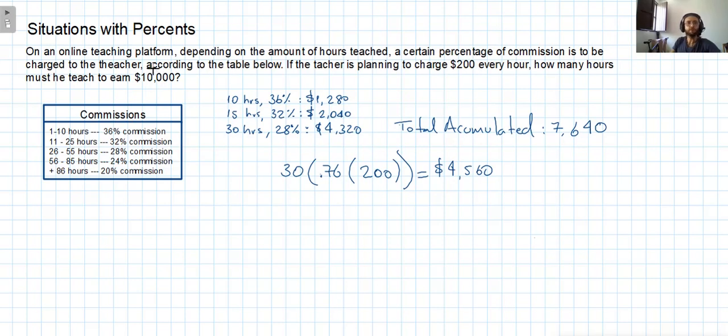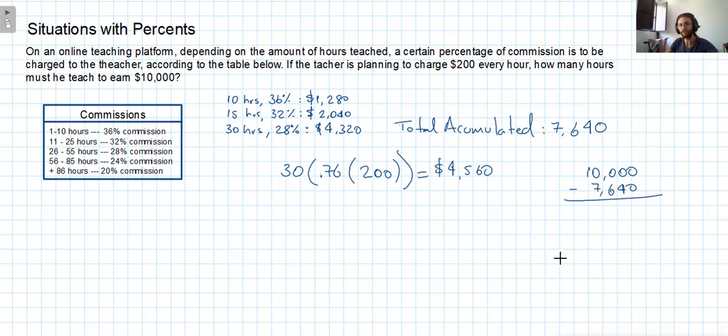So we wanted to know how many hours it will take to earn the 10,000 pesos. And as you can see here, it's obvious that with this amount and with this amount, it's more than the 10,000 pesos. Let's see from this amount how many pesos are missing. It's going to be the 10,000 minus the 7,640. So how I'm going to do this operation, I'm going to assume that it's from 8,000.